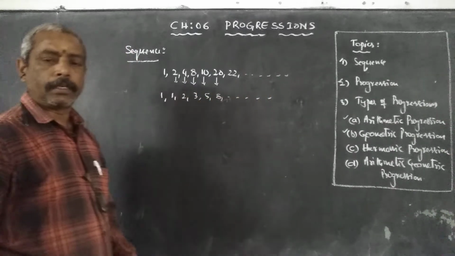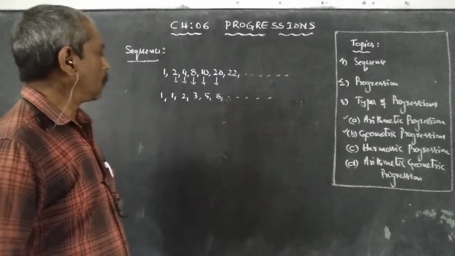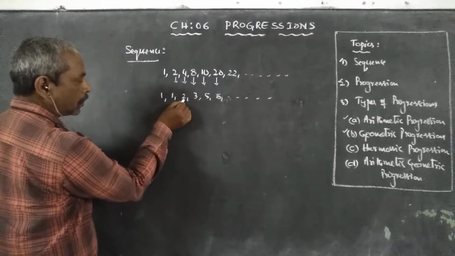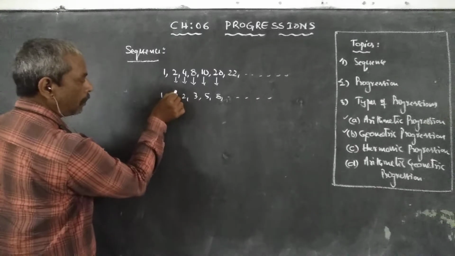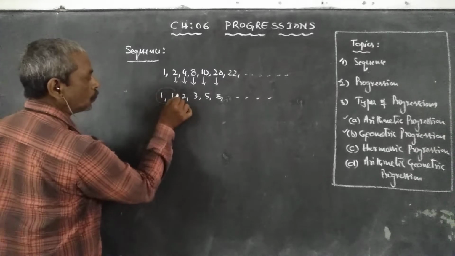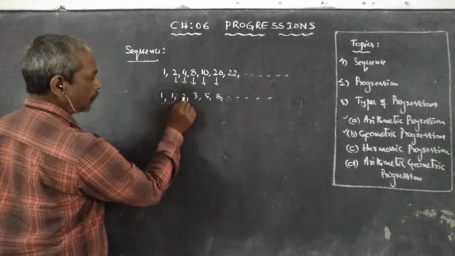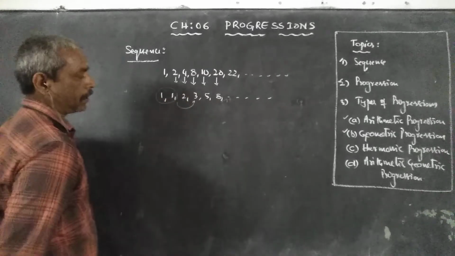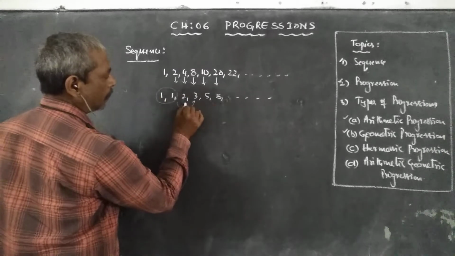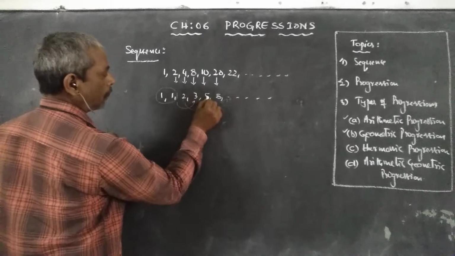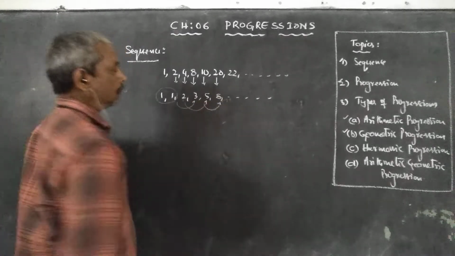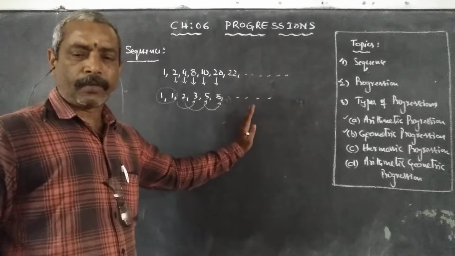So this is a list of numbers that follows a definite rule. The third number is obtained by adding the preceding two terms. 1 plus 1 equals 2. Again, 1 plus 2 gives the fourth number, 3. 2 plus 3 gives 5. 3 plus 5 gives 8. So this is one kind of sequence.